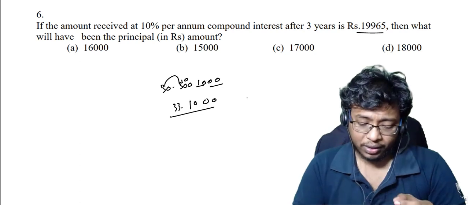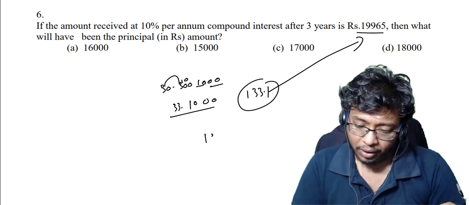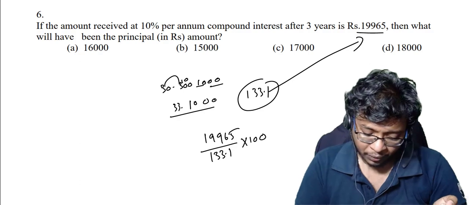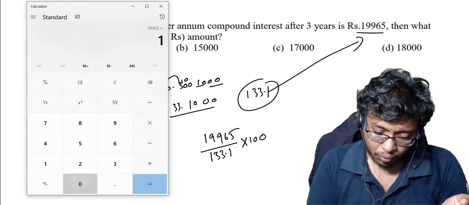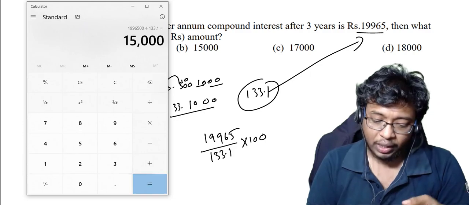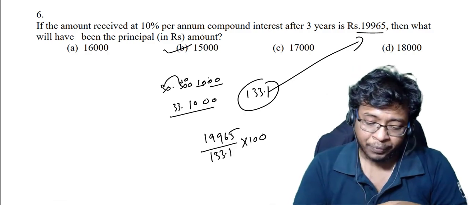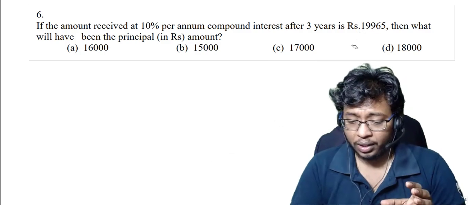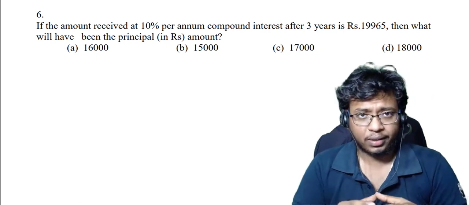So my compound interest will be 133.1. This is given as this much. So my 100 value will be 199.65 by 133.1 into 100. That's it. I use calculator here, right? 199.65 into 100 by 133.1. That's it. It is 15,000. See here how easily I am able to calculate this. Otherwise, if you start using the formula, you will never be able to solve this question in less than 30 seconds. At least you will take 2 to 3 minutes to solve this question. You can try it, right?